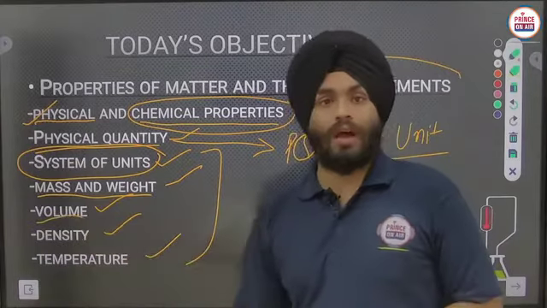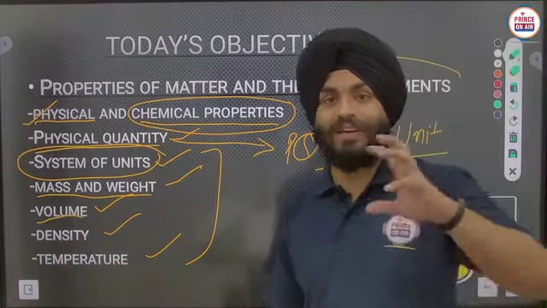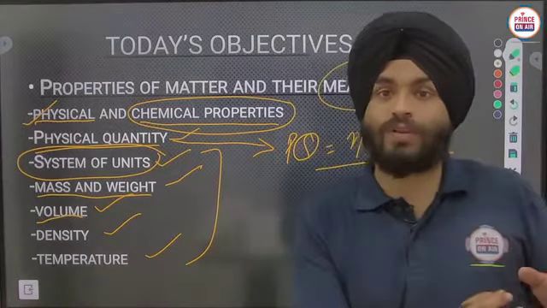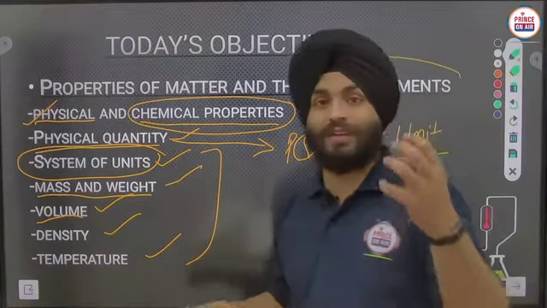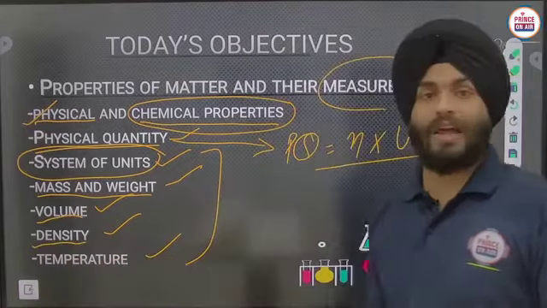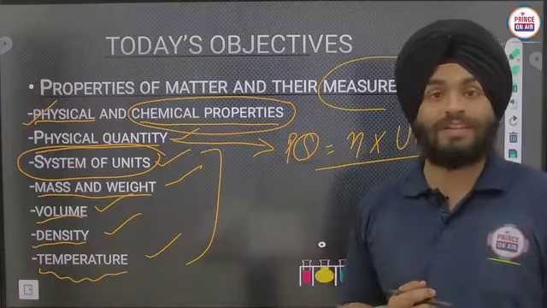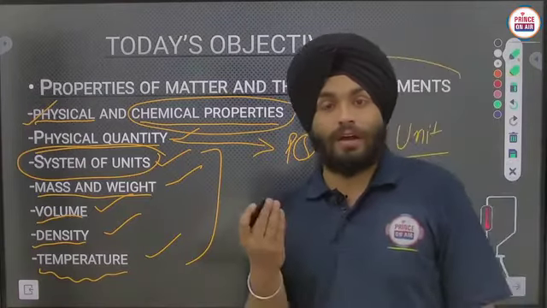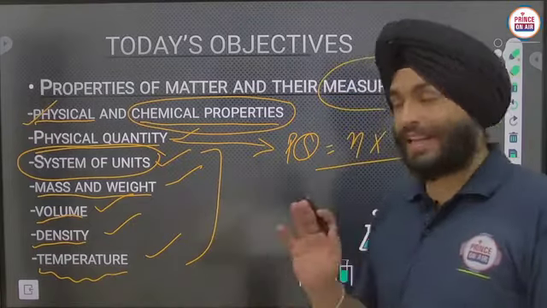Then volume, and the apparatus we use in the laboratory to measure the volume of different types of solutions or compounds. Density we will discuss here and its units also. Temperature, with different scales like the Celsius scale, Fahrenheit scale and Kelvin scale.